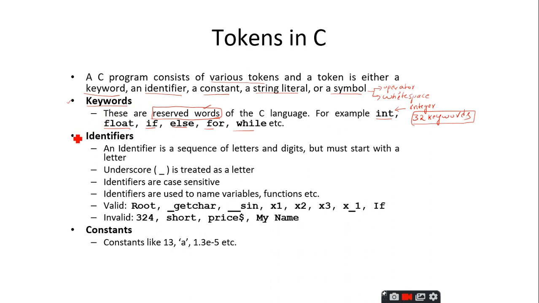And the next token that we can discuss under the C programming language is the identifiers. By this term you can simply understand that it is used to identify something. That is the reason why it is called the identifier.